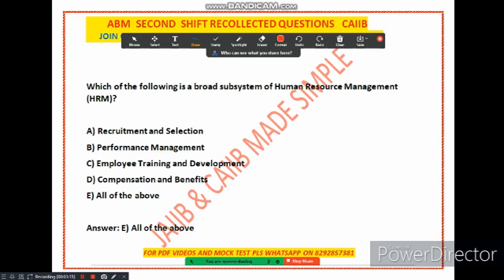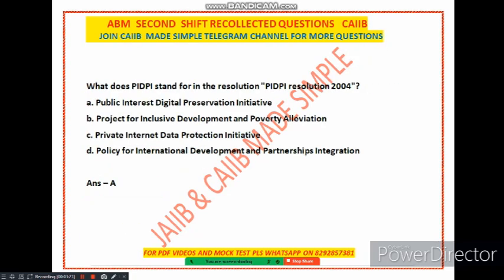So all these subsystems work together to ensure that the organization has a high performing workforce. So option number E is correct, all the above. Now next question is what is PIDPI? You know this PIDPI resolution 2004. So the question is what is the full form of PIDPI in the context of the PIDPI resolution 2004?